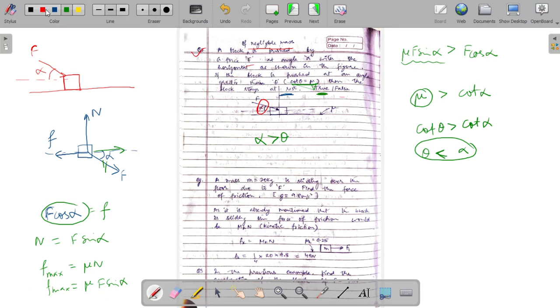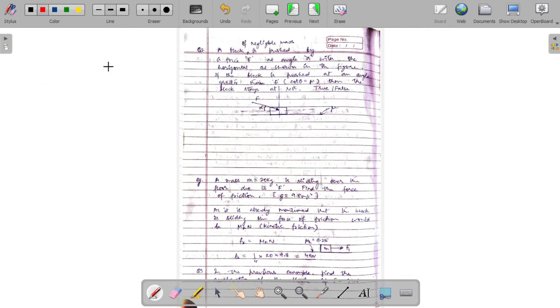Next question. So we have a mass of 20 kg, and that mass is kept on a surface which has a coefficient of friction mu equal to some value which is given to us.